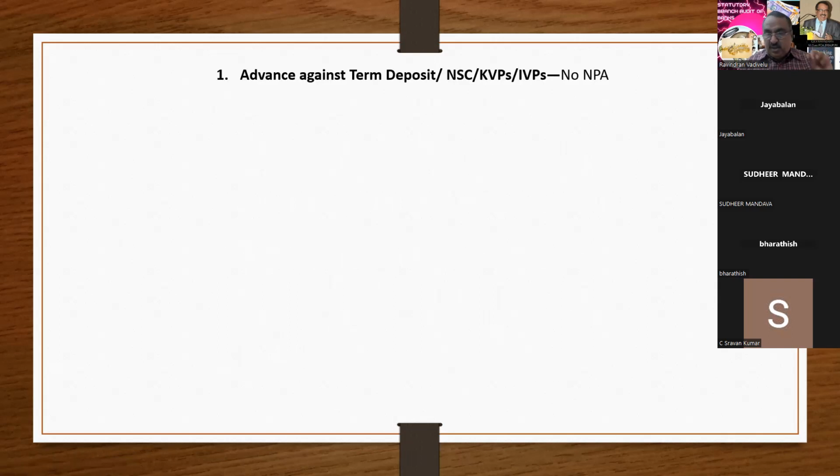NSC, KVP and IVP carry central government guarantees, so no NPA is applicable. An advance against the bank's own term deposit is the bank's own deposit, so NPA provisions are not applicable. So when you see any loan sanctioned against a term deposit, NSC, KVP or IVP, don't worry at all. You don't do any NPA working. Everything is correct. You have to treat it as standard only.